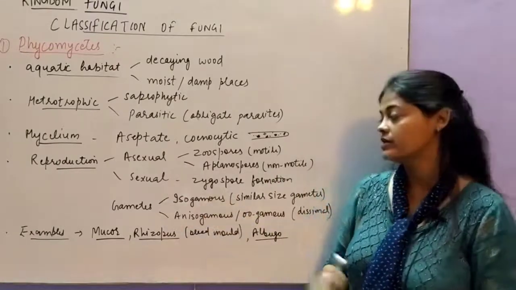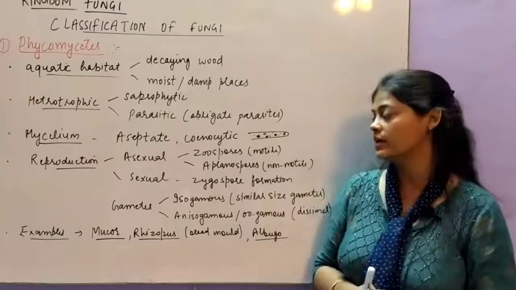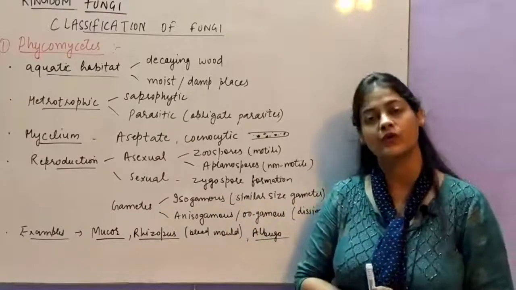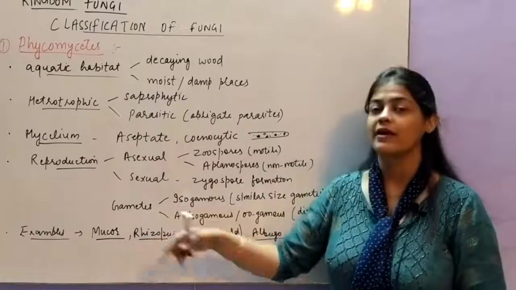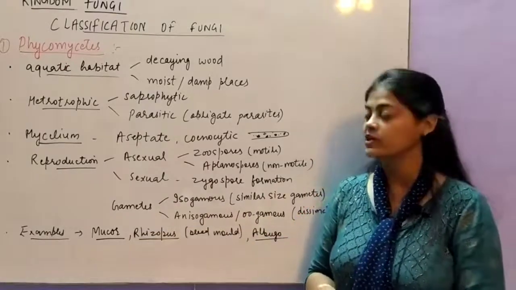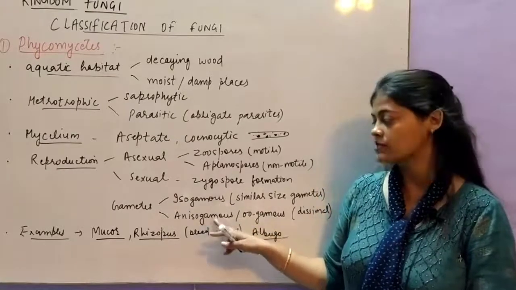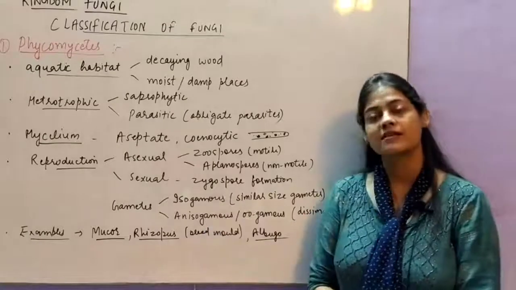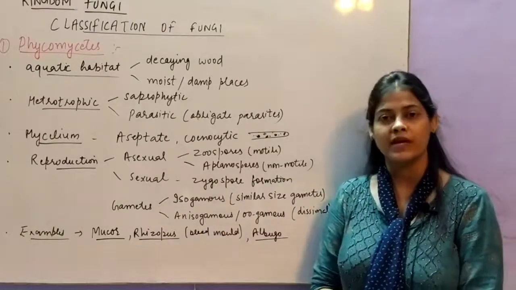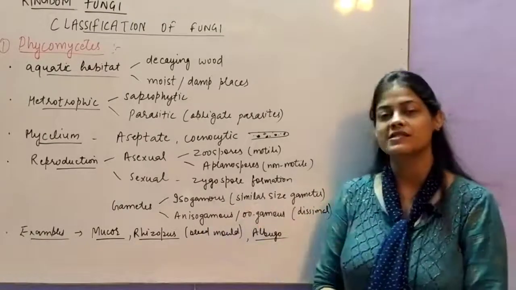Sexual mode of reproduction is through zygospore formation, in which the zygote will undergo meiosis to form spores. One important point here is the gametes, they show 2 types of conditions, either they can be isogamous or they can be anisogamous. Isogamous is the condition in which the 2 gametes are similar in size, or you can say the morphologically similar gametes.